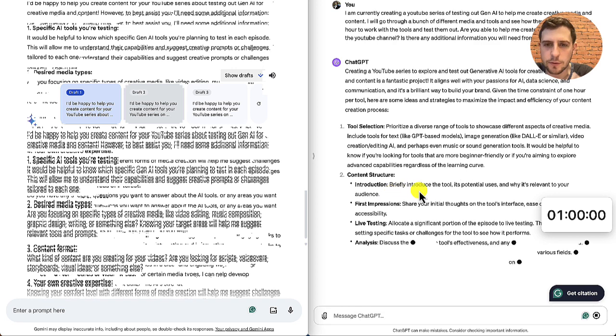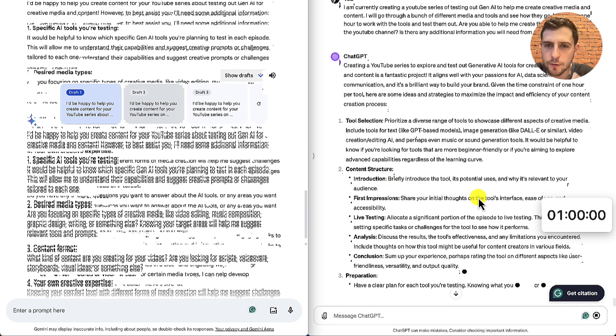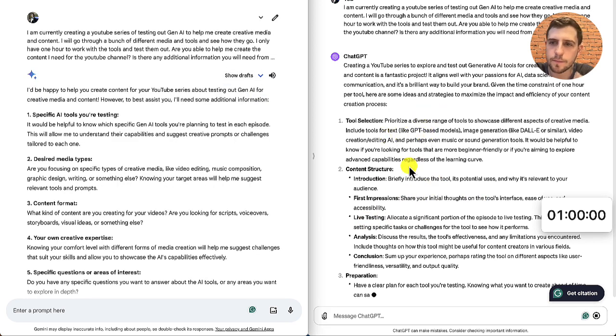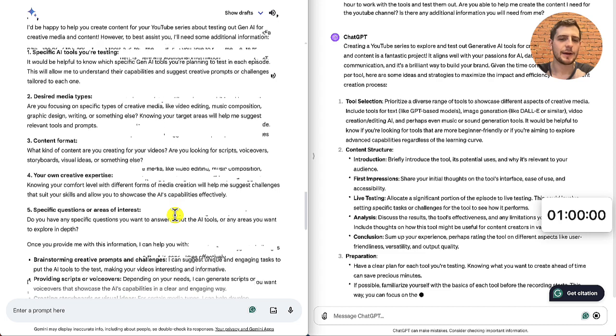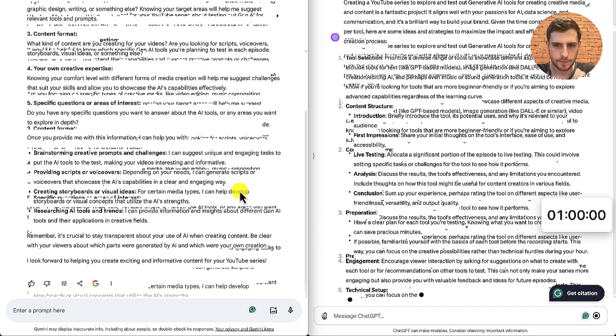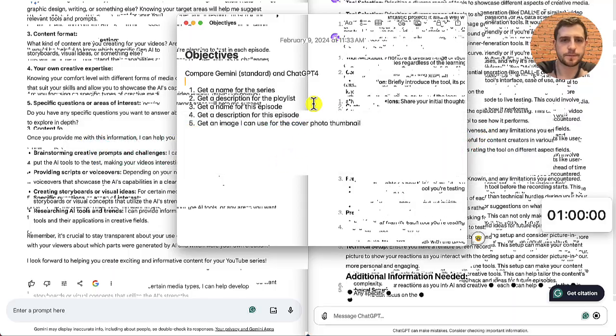And ChatGPT is still going. Briefly introduce the tools, its potential uses, first impressions. So this is telling me how to do the structure of it, and things like that. That's great. This is good information. I could definitely leverage this. But let's be specific. Let's just try doing all of this at once from our notes.